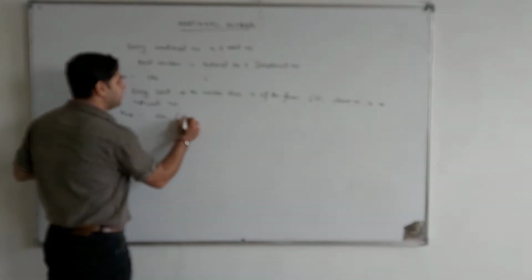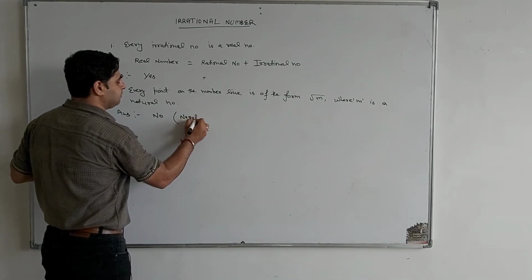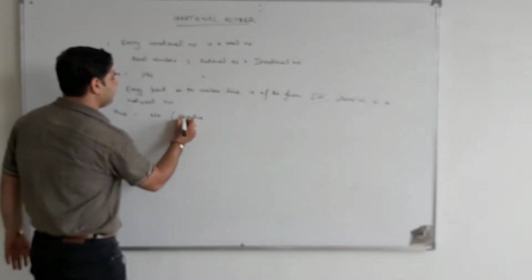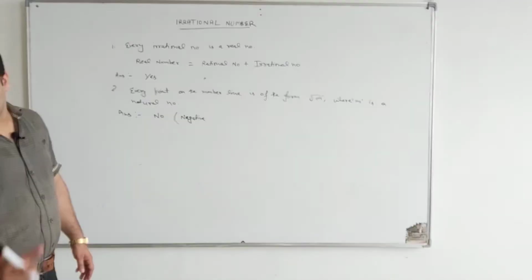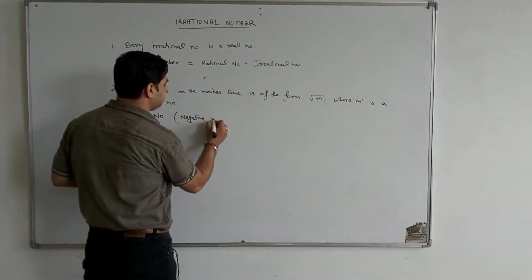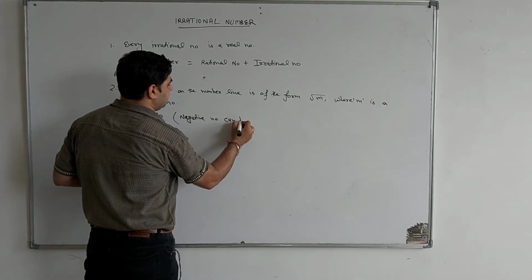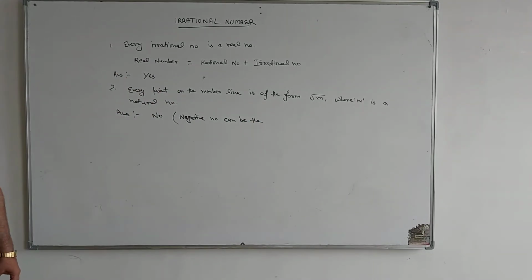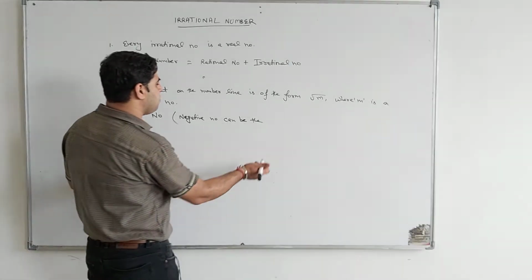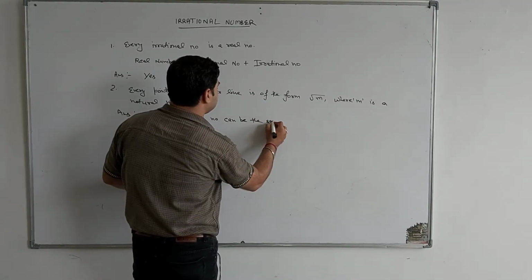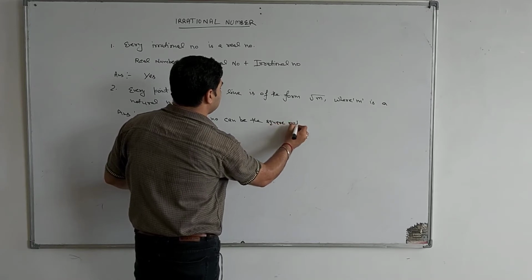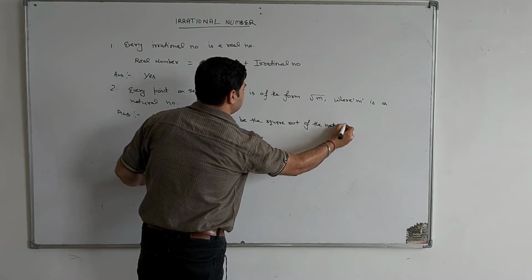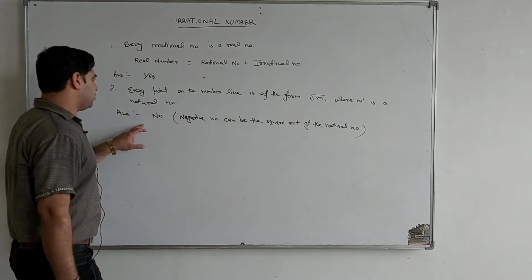Because a negative number cannot be the square root of any natural number.